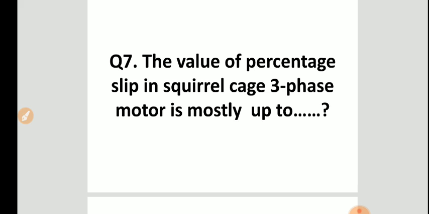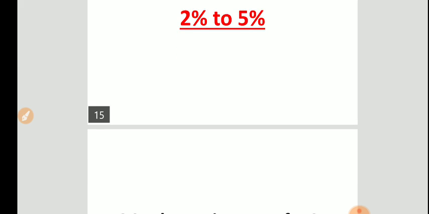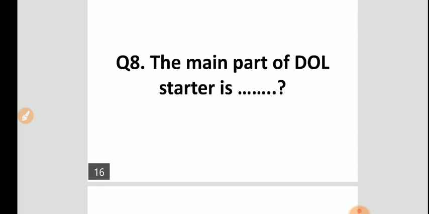The value of percentage slip in a squirrel cage 3-phase motor is mostly up to, the answer is 2% to 5%. Next question, question number 8.